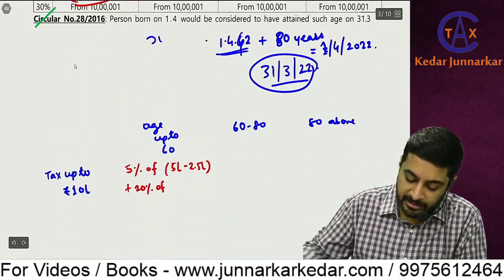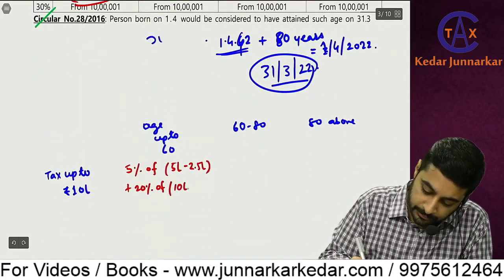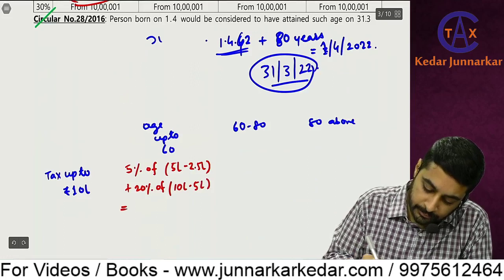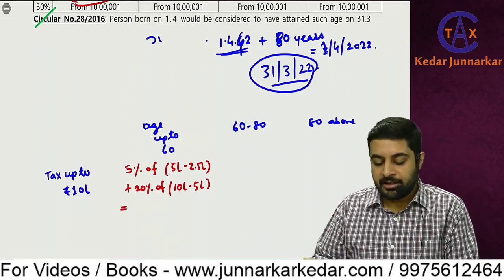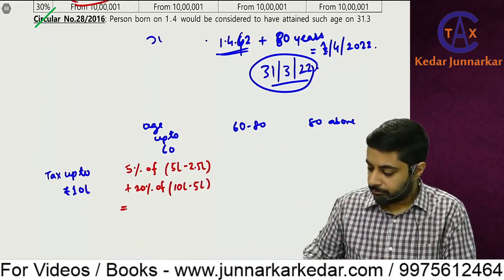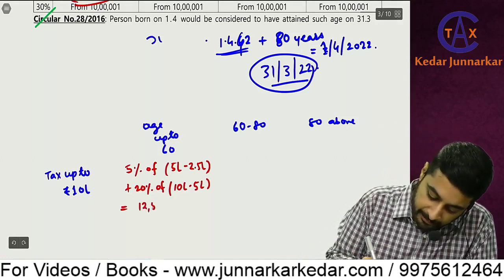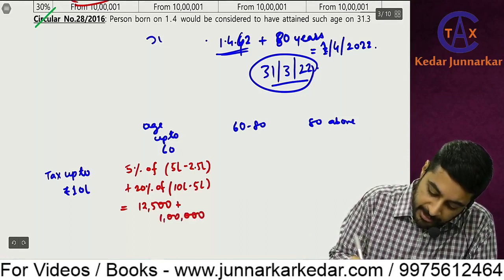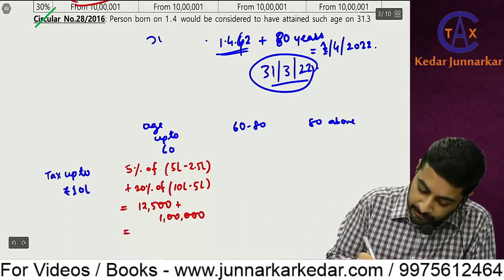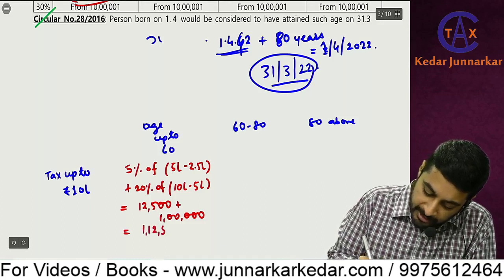So again 5 lakhs in this. So 2,50,000 into 5% is 12,500, plus 1 lakh, 5 lakhs into 20%. So 1 lakh 12,500.